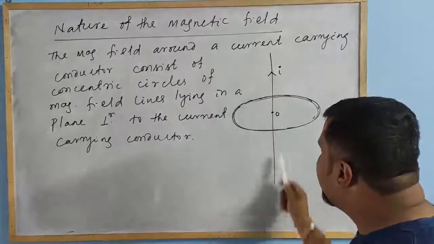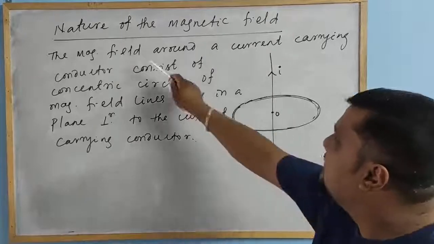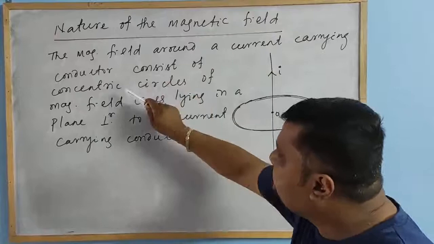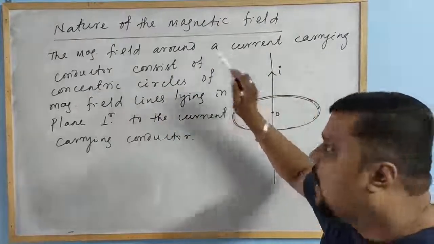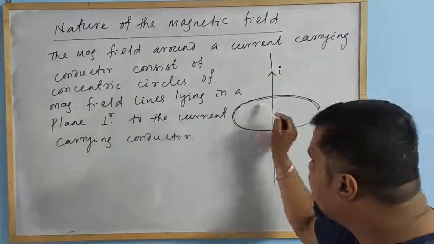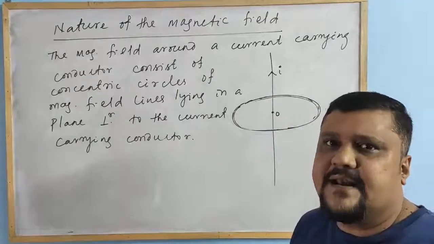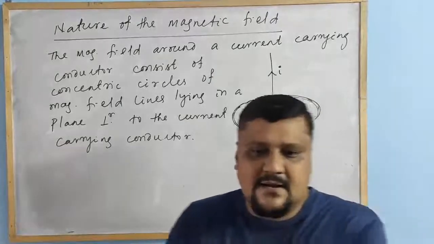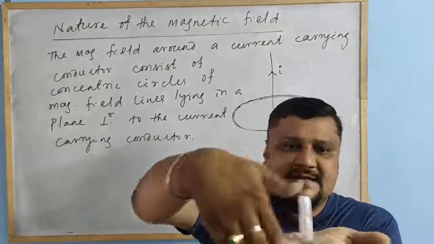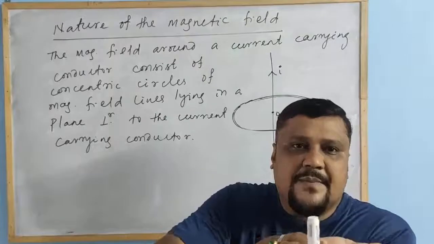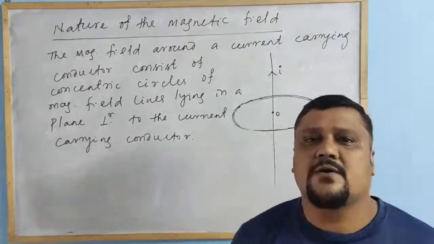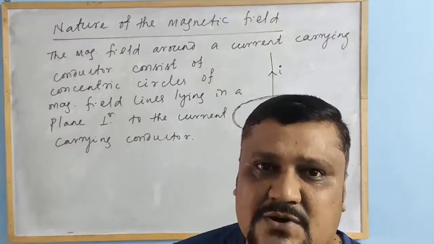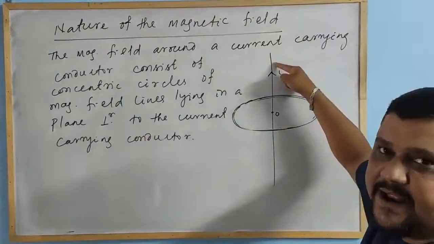The magnetic field around a long straight current carrying conductor consists of concentric circles of magnetic field lines, lying in a plane which is perpendicular to the current carrying conductor. This is the nature of the magnetic field, and that can be understood according to the direction of current.